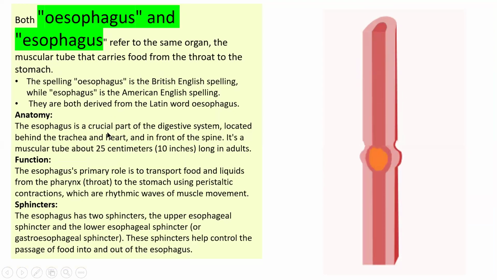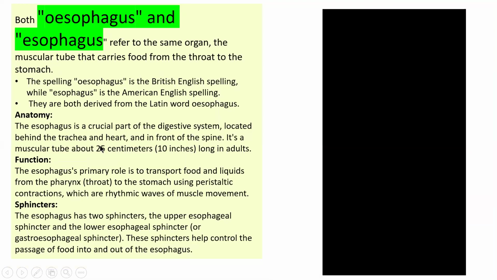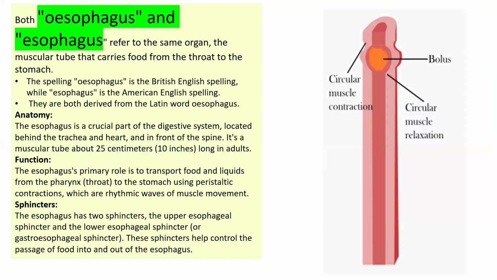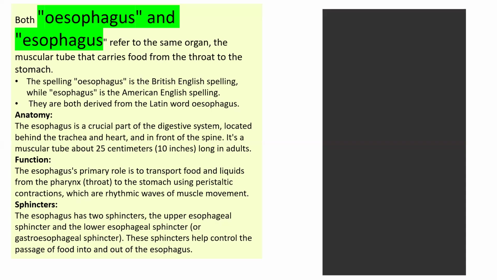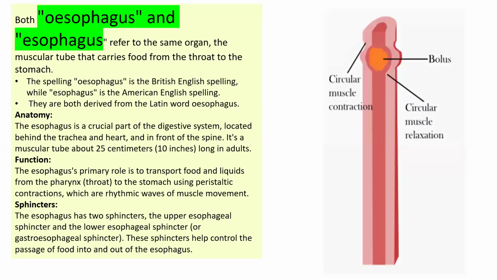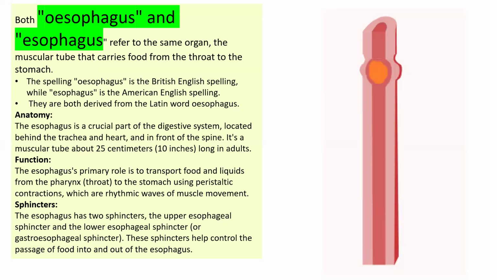The esophagus is a crucial part of the digestive system, located behind the trachea and behind your heart, and in front of your spine. It is a muscular tube and is long in adults. The esophagus's primary role is to transport bolus food and liquids from the pharynx to the stomach with the help of peristaltic contraction and relaxation, which are rhythmic waves of muscle movements.